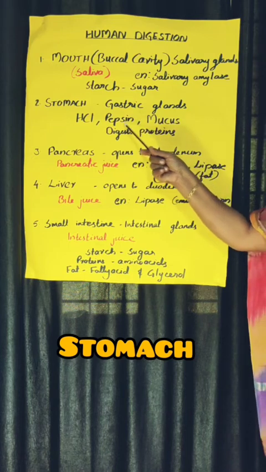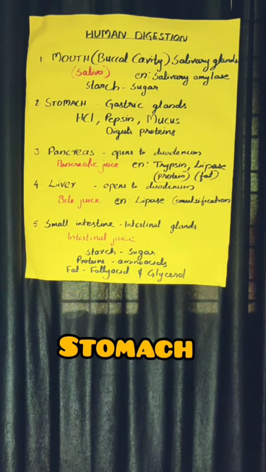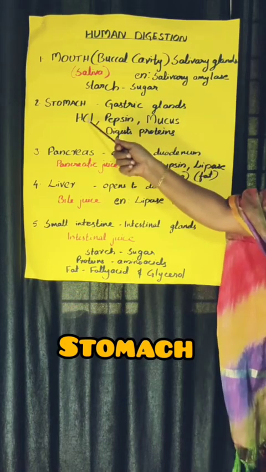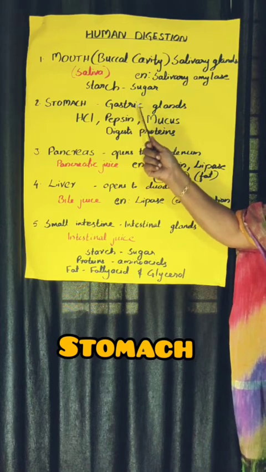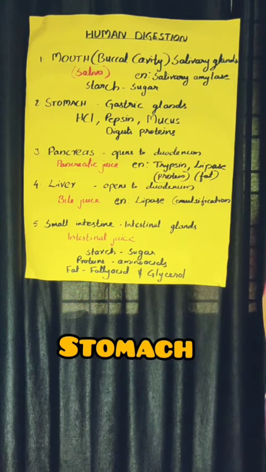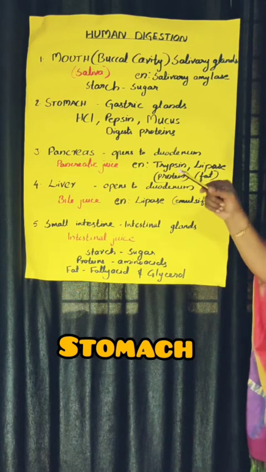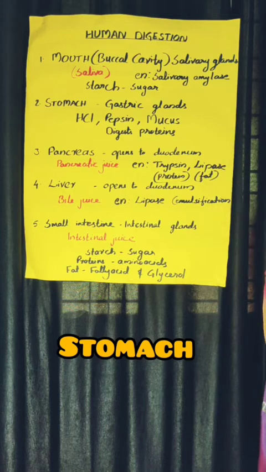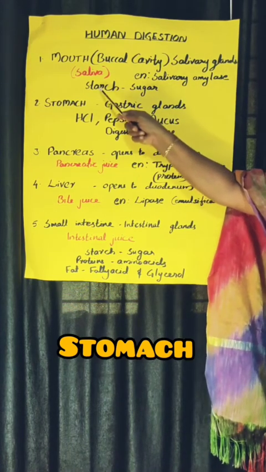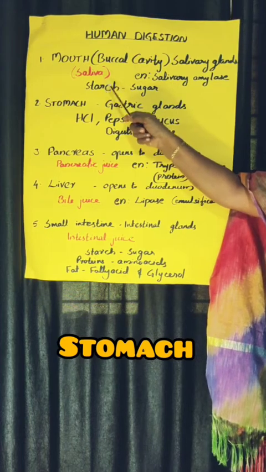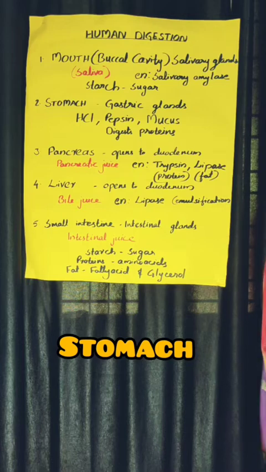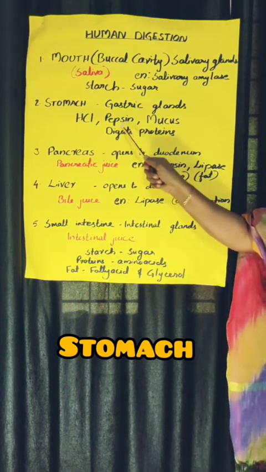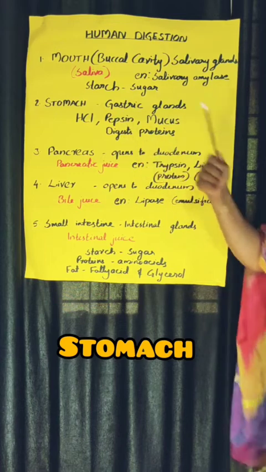Then, the other one is pepsin. Pepsin is an enzyme present in the gastric glands. Hydrochloric acid is not an enzyme, but pepsin is an enzyme produced by gastric glands. This pepsin converts or digests proteins present in our food items. Digestion of proteins. In the mouth, digestion of starch started, and starch converted to sugar. Then proteins will also be present in our food items. Those proteins will be digested by pepsin.